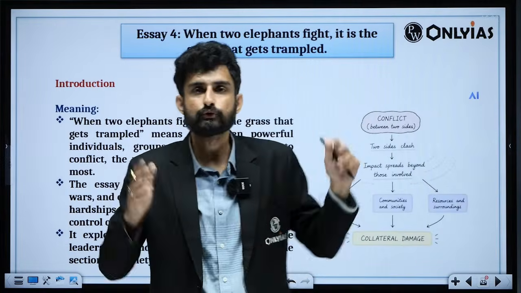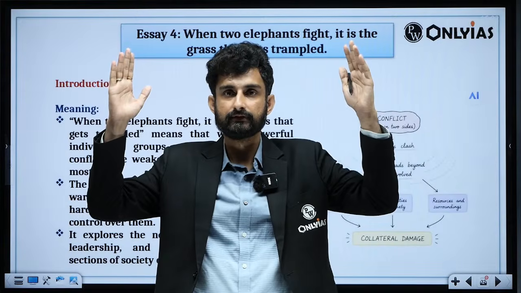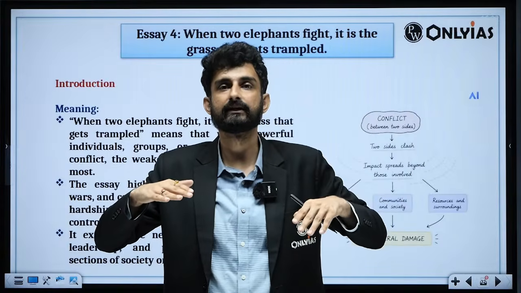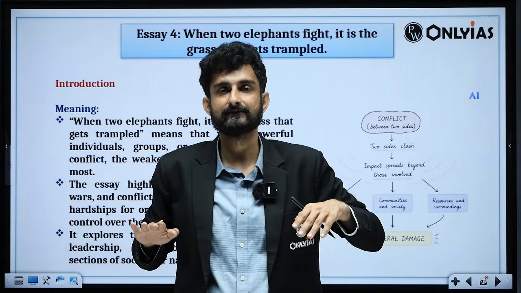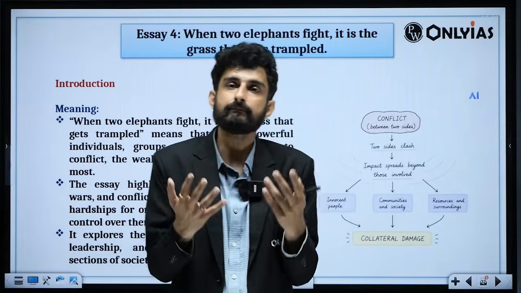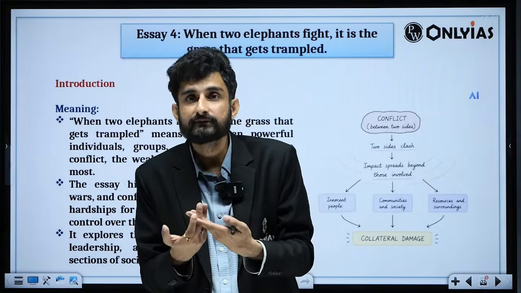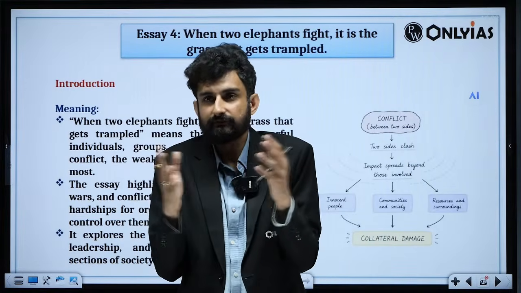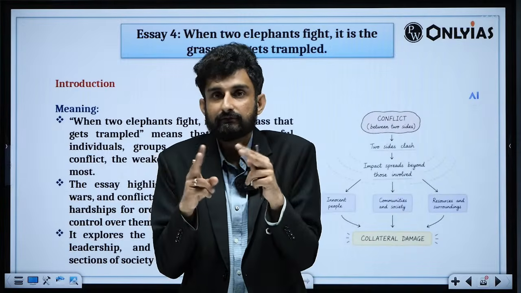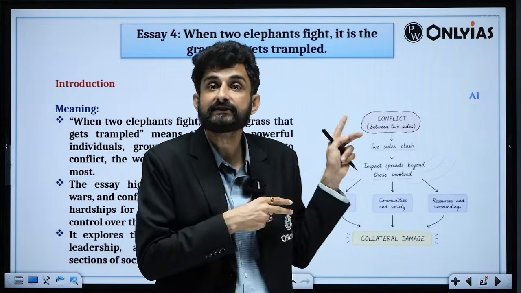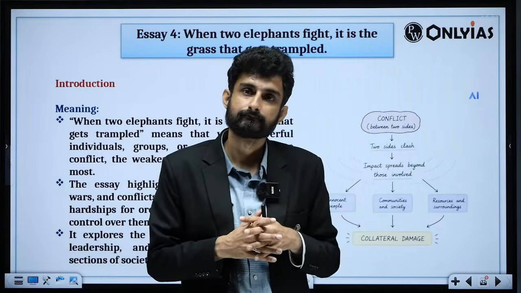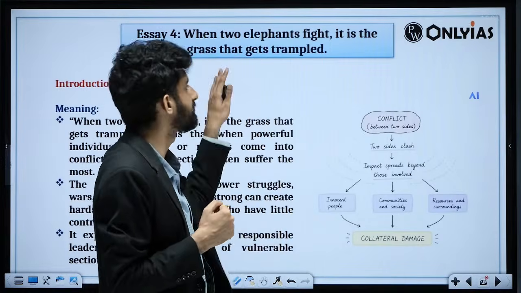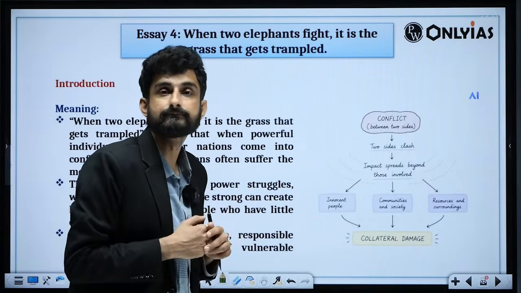So elephants can be two countries. I am giving examples: US and Iran, Russia and Ukraine, US and Russia-China axis. Two elephants can be two caste groups fighting with each other. Now let's say two different caste groups are fighting with each other. If two individuals fall in love with each other, they will be at the receiving end, just like the grass. There can be episodes of honor killing, and the marital alliance cannot be possible.